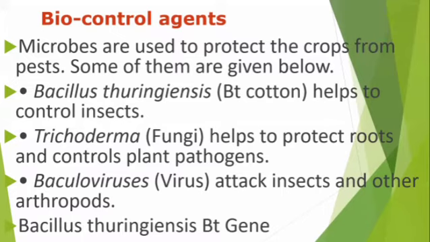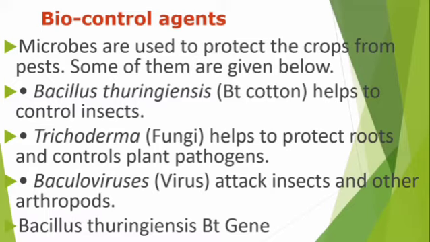Biocontrol agents. Microbes are used to protect crops from pests. Some of them are given below. Bacillus thuringiensis, BT, is a bacteria. It helps to control insects in the cotton plant. Trichoderma is a fungus. It helps to protect roots and control plant pathogens.